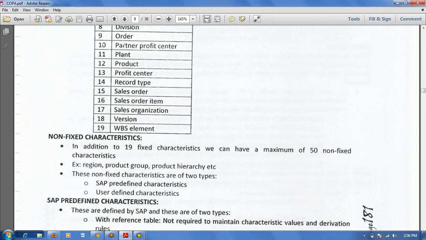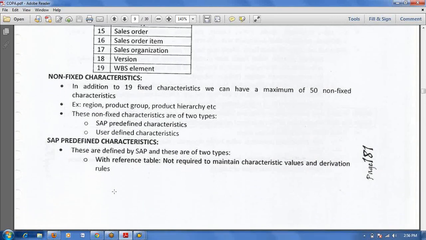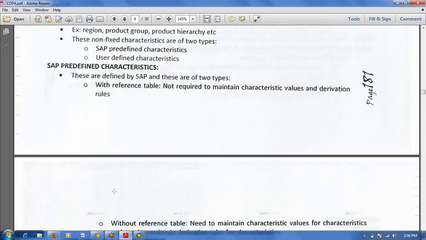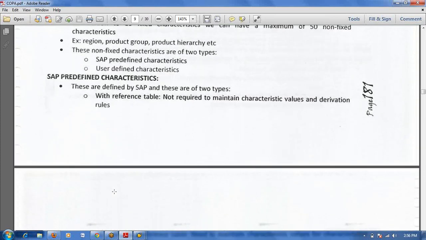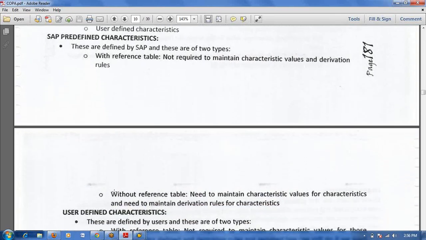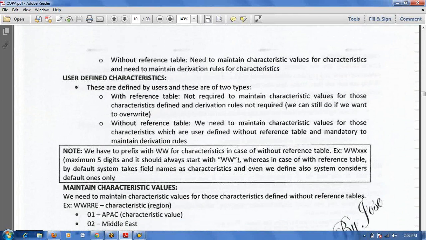Apart from fixed characteristics, you can create a maximum of 50 non-fixed characteristics. SAP predefined characteristics means SAP provides some characteristics; if you want, you can use them, otherwise you can create your own also. For user-defined characteristics, the prefix should start with WW.